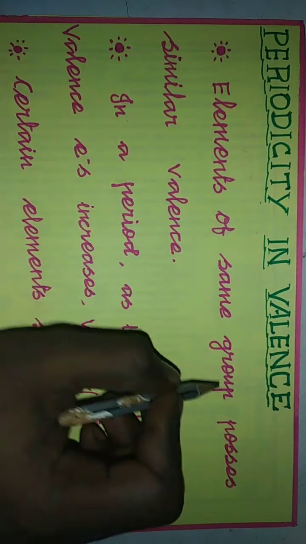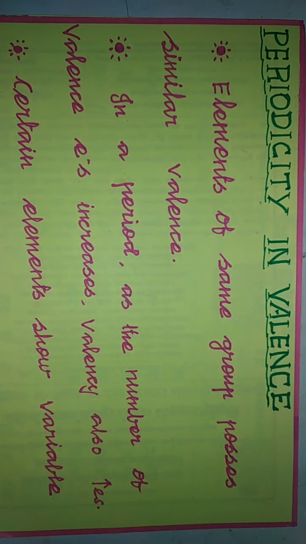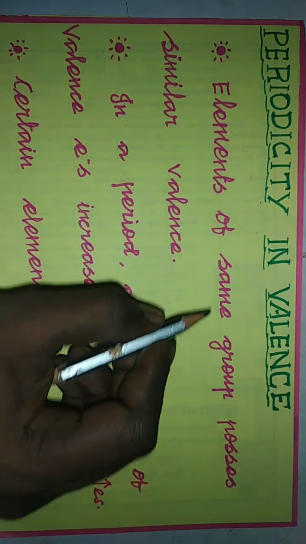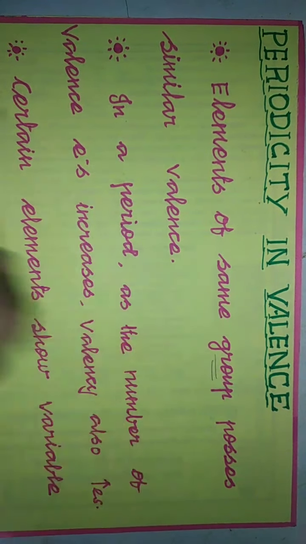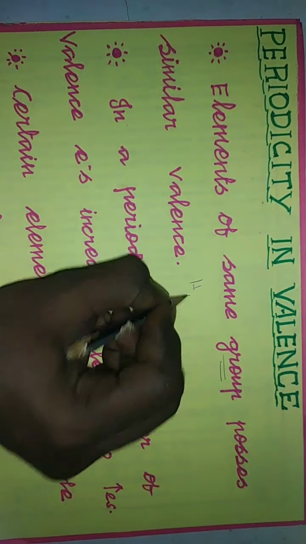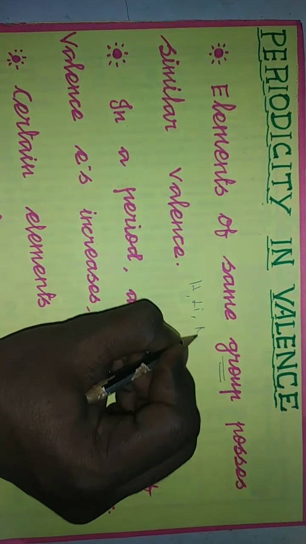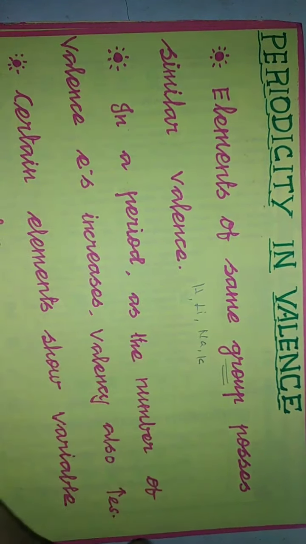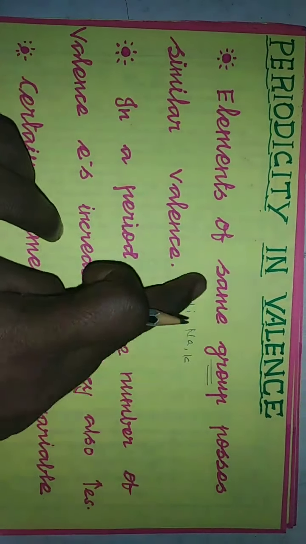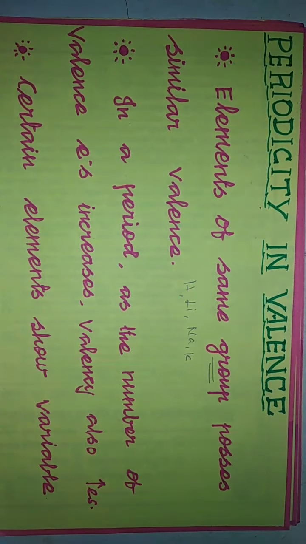Okay, periodicity in valence. Periodicity in the sense of how valency varies across a period and along a group. First we are going to discuss a group of elements. If you take the first group of the periodic table, it contains the elements hydrogen, lithium, sodium, potassium. Let us take the first 4 elements alone: hydrogen, lithium, sodium and potassium.